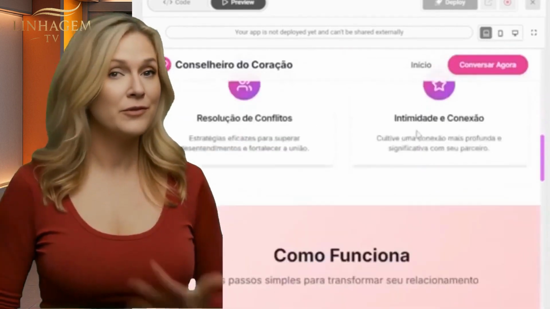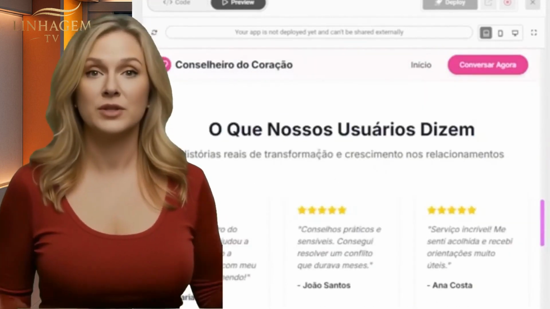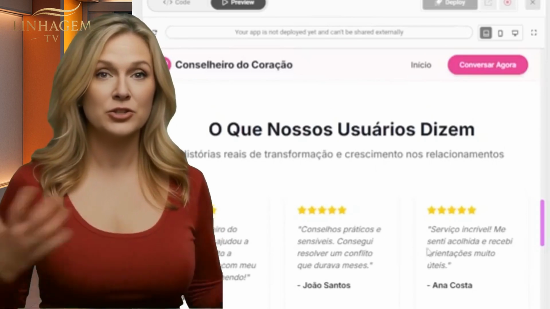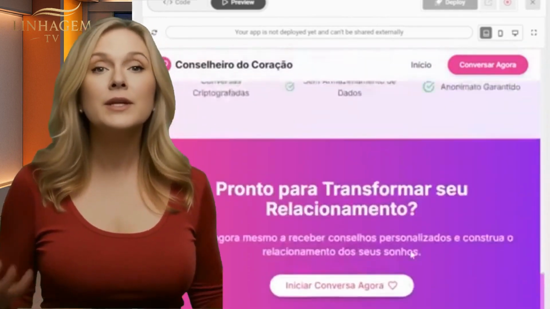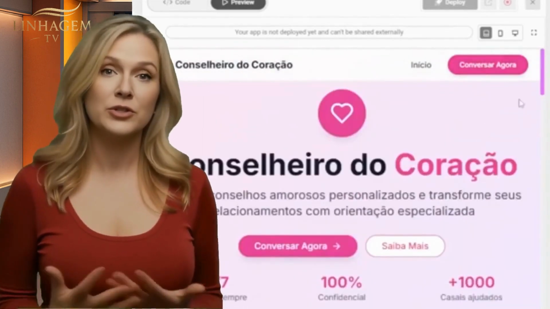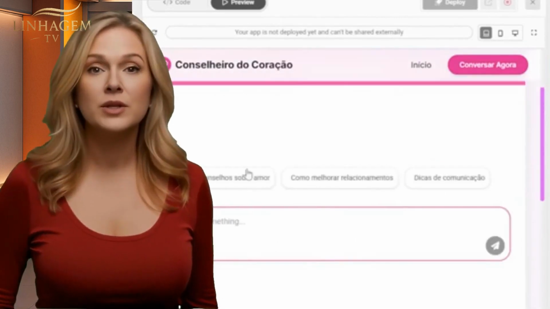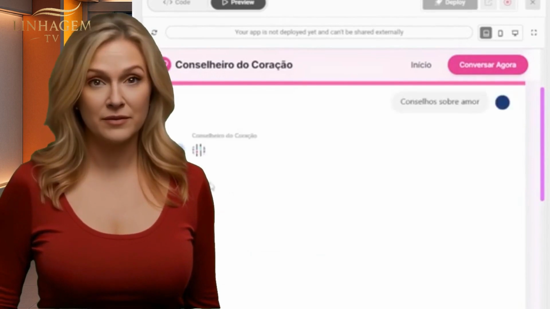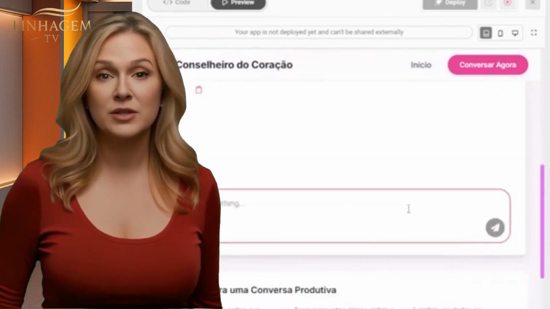Here are the types of advice offered, and how it works. There are even real stories of transformation and growth in relationships. And then, it talks about privacy and confidentiality. Isn't that cute? If you want to start chatting with the chatbot, click on Chat Now and type any question you want. It's advice about love. If you click here, it will already start responding and chatting with you.